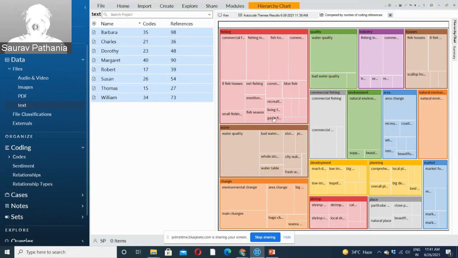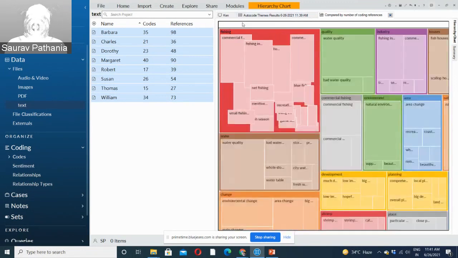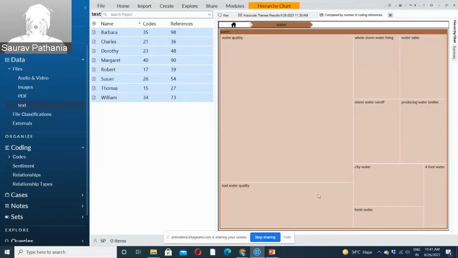And if you are interested in a specific theme, you can always click on this. It will only show phishing. So you can see under phishing, these are the sub themes under it. Right? So if you are interested in, say, water quality, you see people are talking about water quality or bad water quality here, right? So you can see what people are talking about. So these are the major themes. This is called a hierarchy chart.